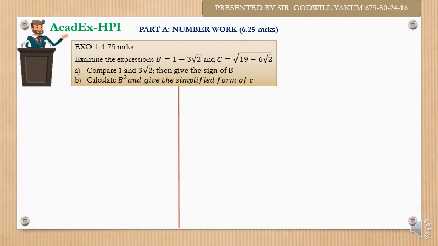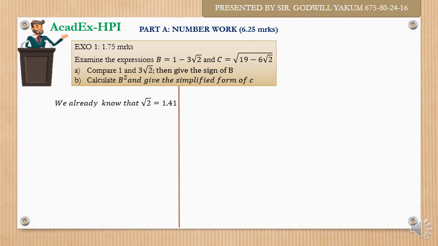A. Compare 1 and 3 root 2. Then give the sign of b. B. Calculate b squared and give the simplified form of c. So this is what was given for 1.75 marks in this exam session. Let's see what to do.